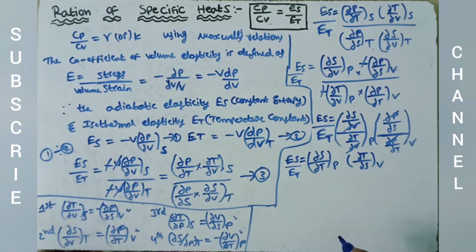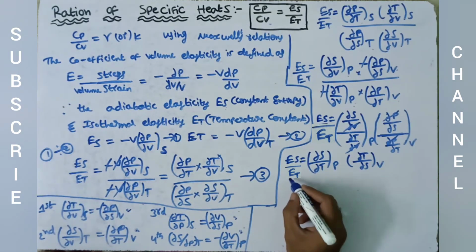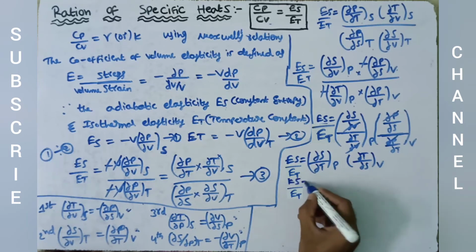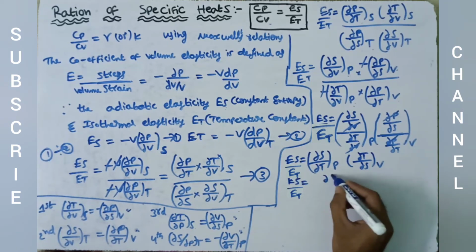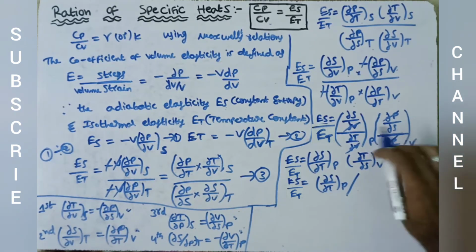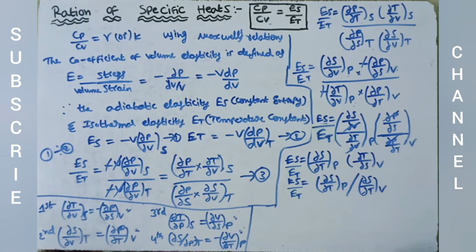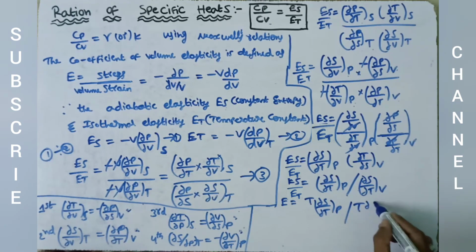Now we multiply with T. This equation can also be written as dou S by dou T where pressure is constant by, writing in reciprocal, dou S by dou T where volume is constant. Here we multiply numerator and denominator with T, temperature. So T ds by dt where pressure is constant by T ds by dt where volume is constant.